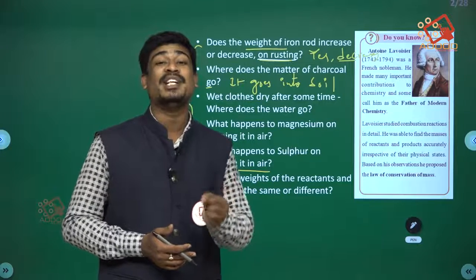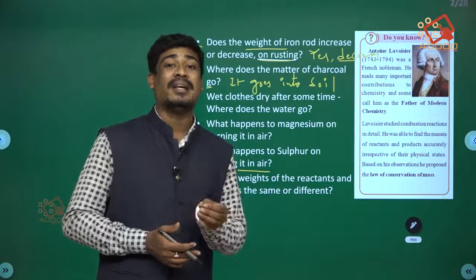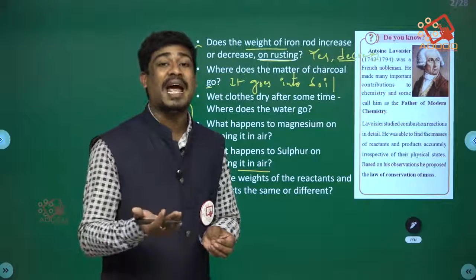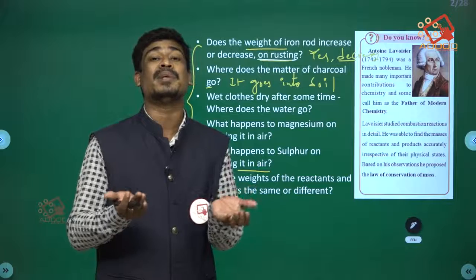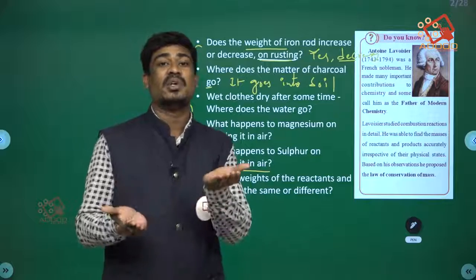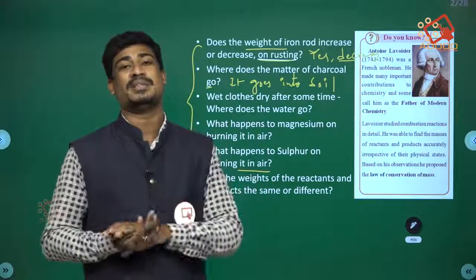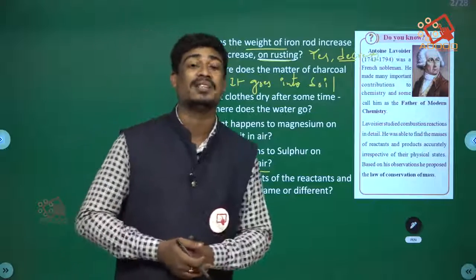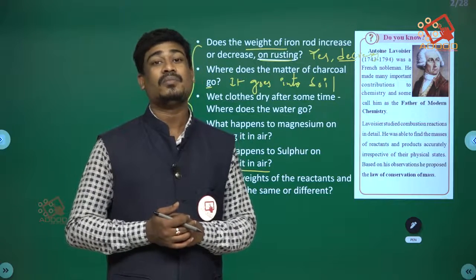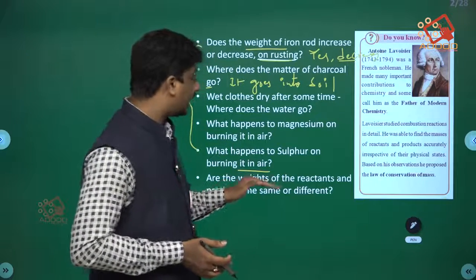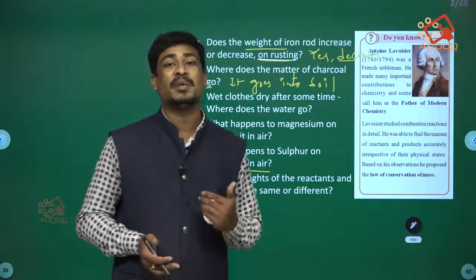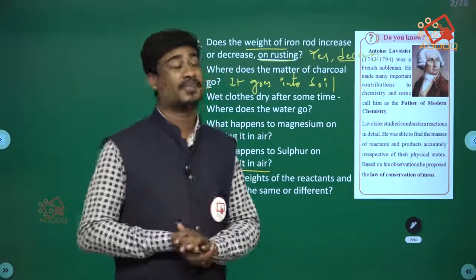If you weigh the magnesium ribbon, and after burning you weigh the ash, both will be the same. Burning of magnesium ribbon changes it into ash, isn't it? So here the ribbon is converted into ash. The weight of the ribbon should equal the weight of the ash. So the weights of reactants and products are the same, right?